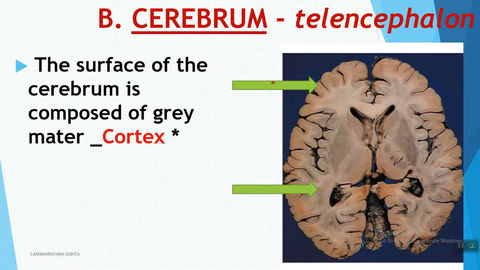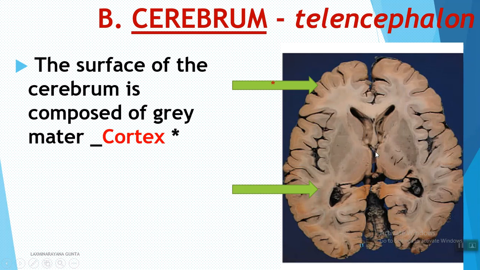And this cerebrum is longitudinally divided into right and left cerebral hemispheres by a deep longitudinal fissure. These are the cerebral hemispheres, right cerebral hemisphere and left cerebral hemisphere, and these are the longitudinal deep fissures.